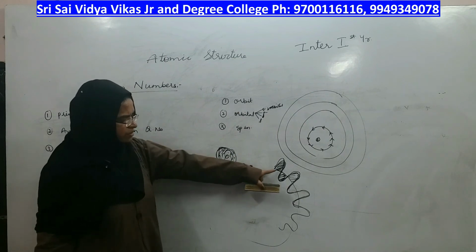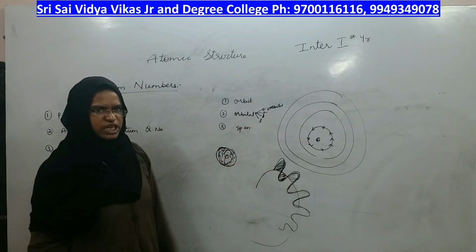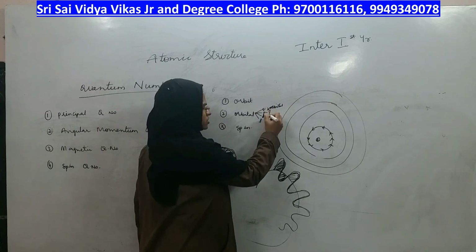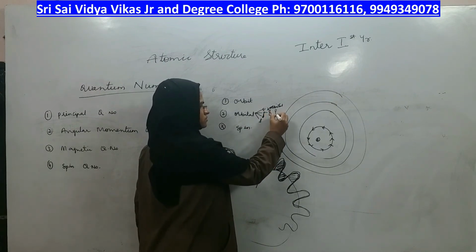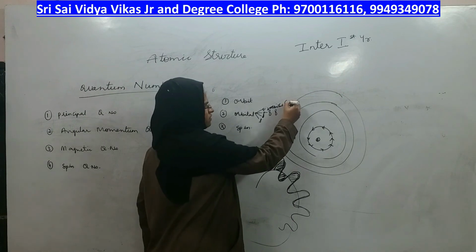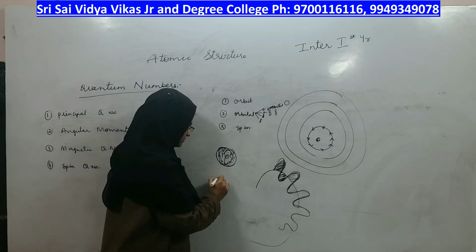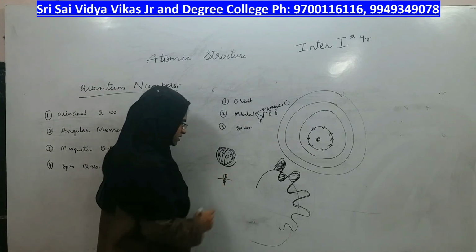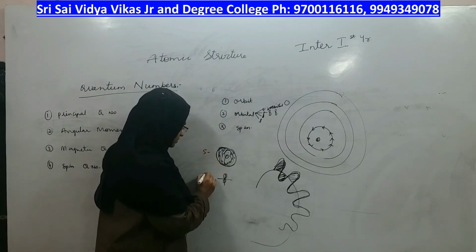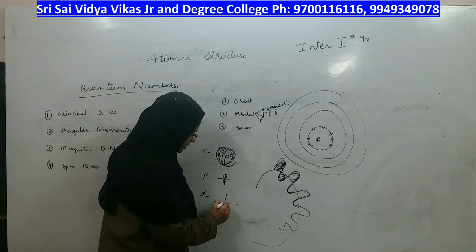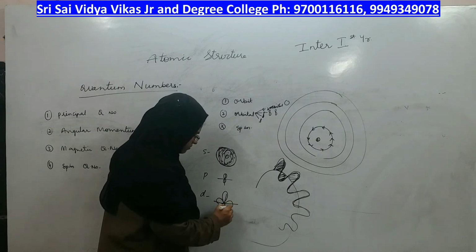When I say p orbital, it is in the form of this wave, with a dumbbell shape. The s orbital has a round shape, the p orbital a dumbbell shape. The d orbital has the probability of finding an electron in a double dumbbell shape.